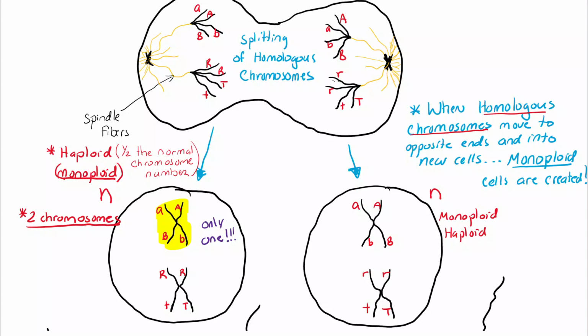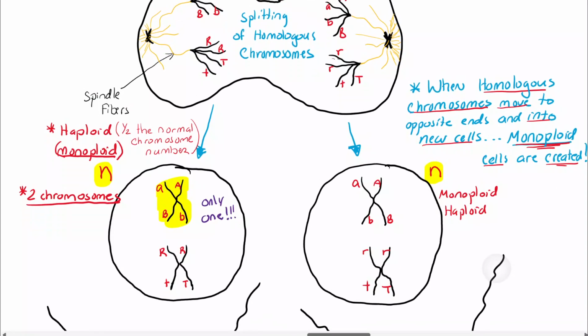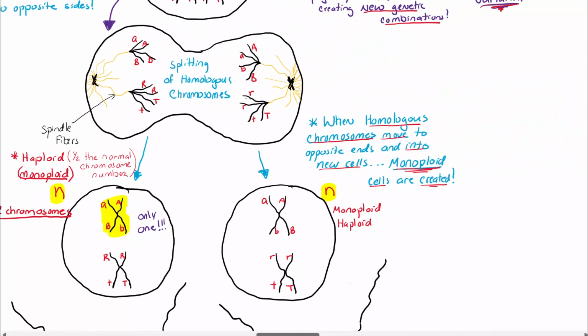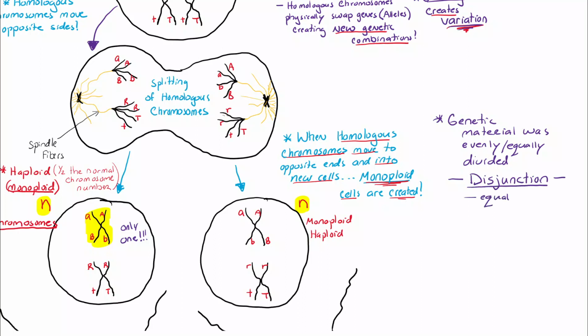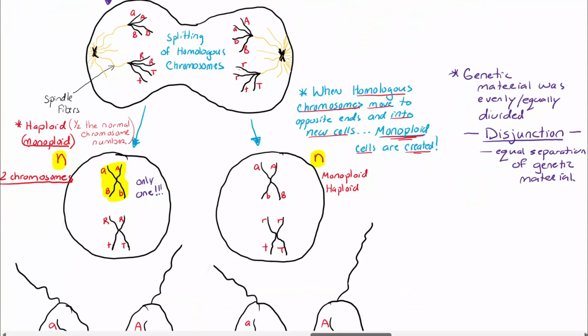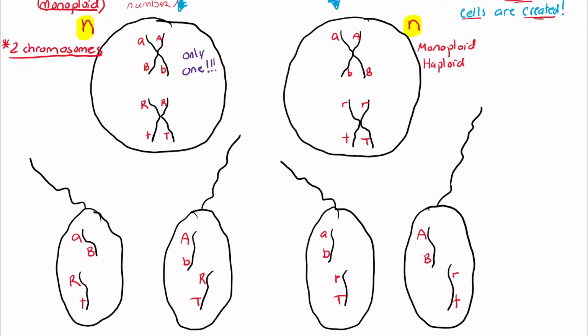Let's look ahead a little bit. Now we have our monoploid cells. We did the reduction. What's going to split next? Because if you remember in the first image when we looked at meiosis, you go from 2N to 2 cells that are both N. And the final cells are all N. So how does that happen? I do want to mention that the equal separation of genetic material is called disjunction. Important word to know, because if it doesn't happen, big problems could occur.